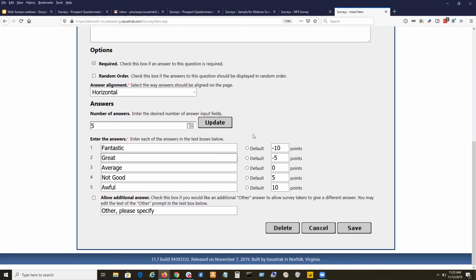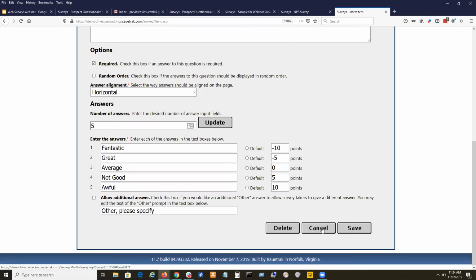And if we get down to the bottom here, we see this thing where I can set up a score based on this question. And you can see that for good responses, I said, okay, give me a negative score. And for bad responses, make them stand out, give me a positive score. So when I export this data out, I can very quickly highlight the bad responses because those are going to be the ones that lie in positive numbers. I kind of inverted the scale there to make it easier to find the bad results, that actionable feedback that we want to drive to.